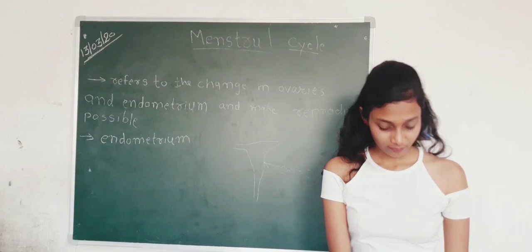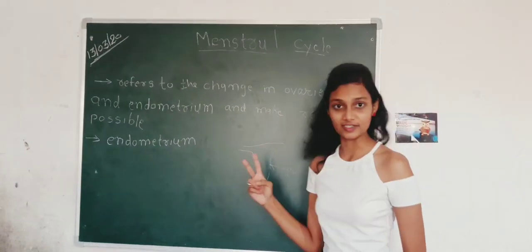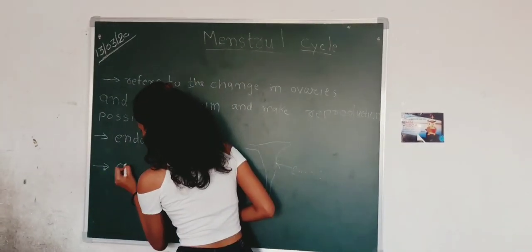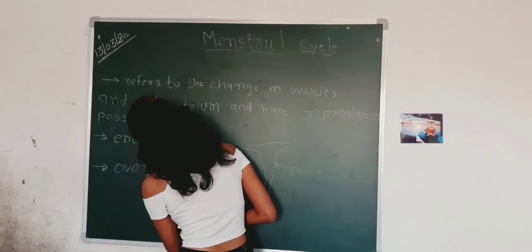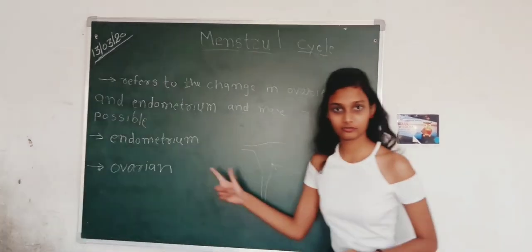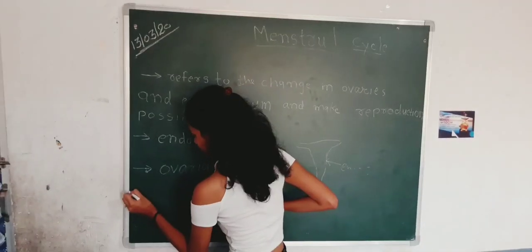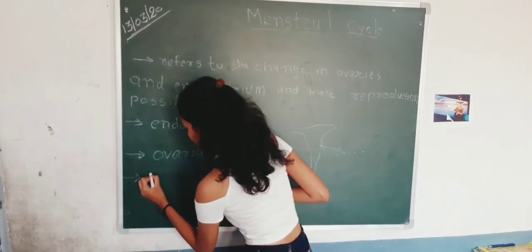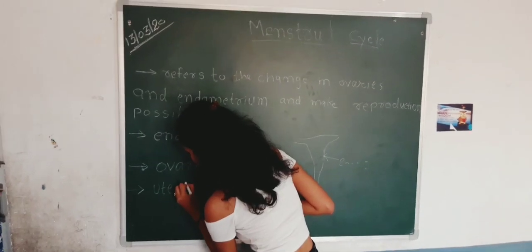So basically, the menstrual cycle consists of two phases. Number one is the ovarian phase. And number two is the uterine phase.